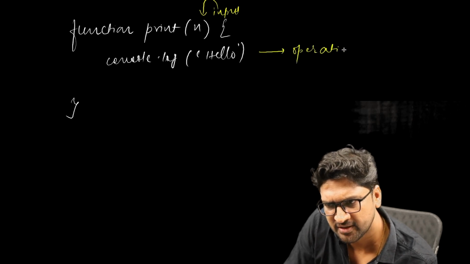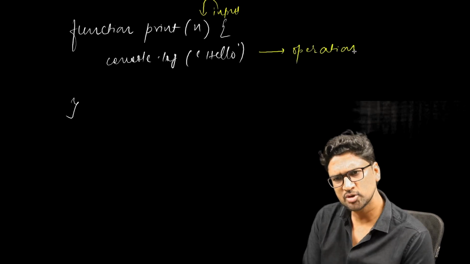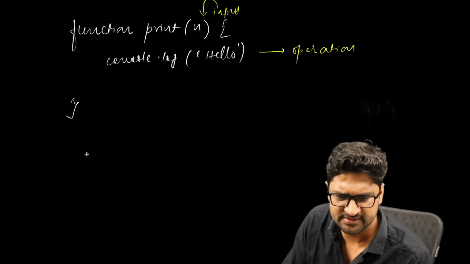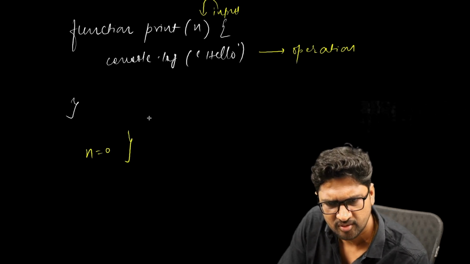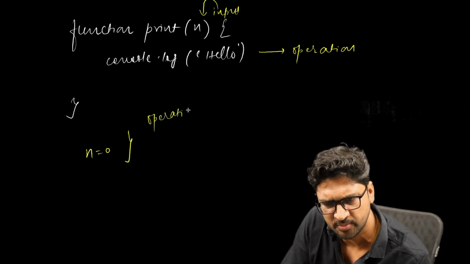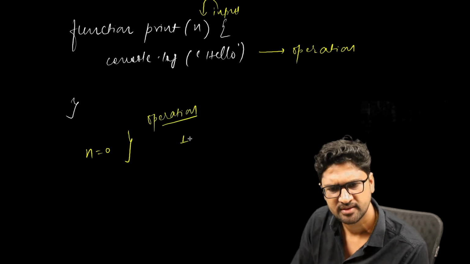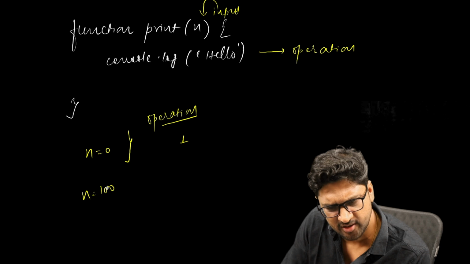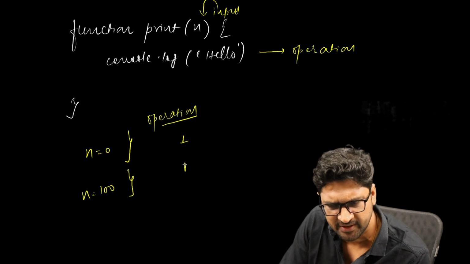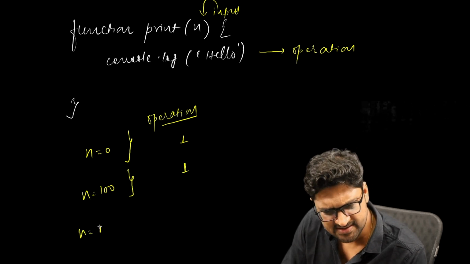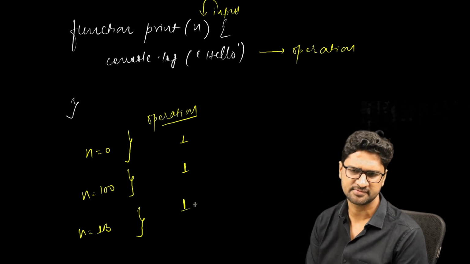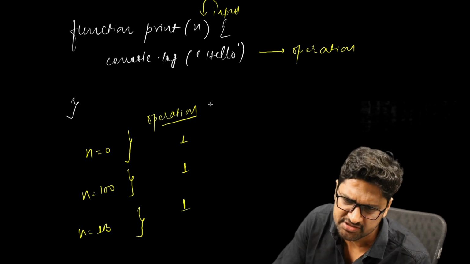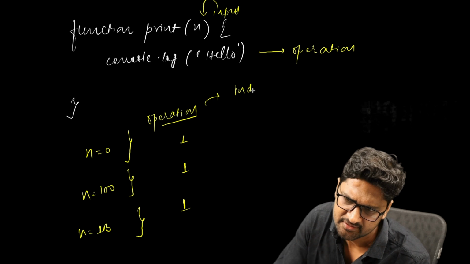I am trying to print hello. So no matter what is the input size, whether n is equal to 0, how many operations am I doing? The operation is printing. I am doing only one. If n is equal to 100, how many times will hello be printed? Only once. If n is 1 billion, then also the number of times hello is printed is 1 itself. So what I am saying, the number of operations is independent of n.